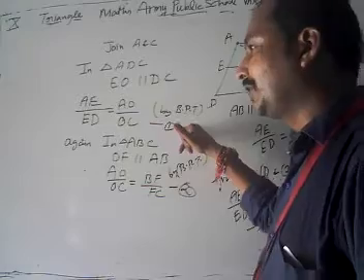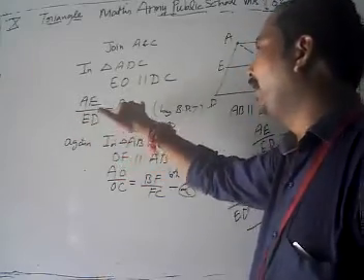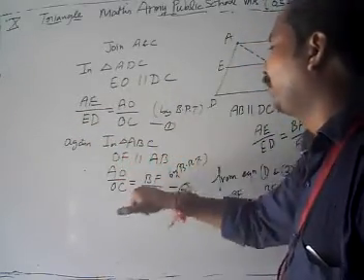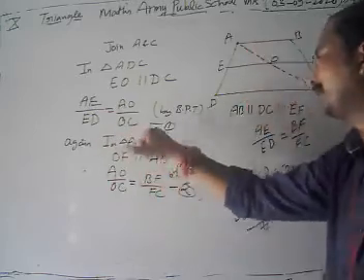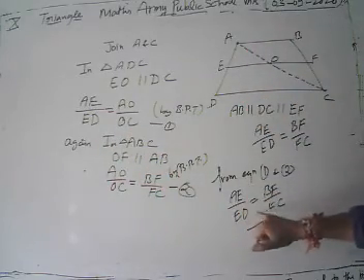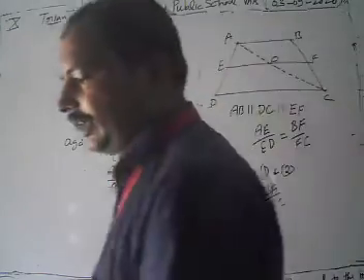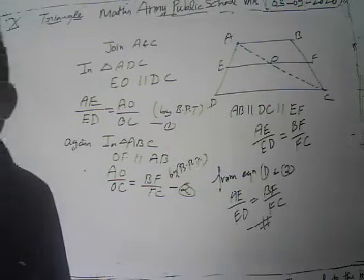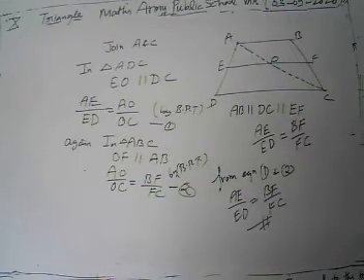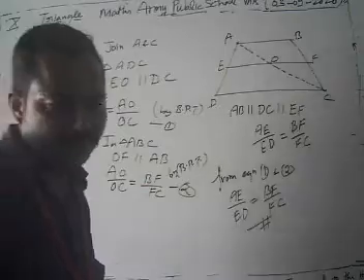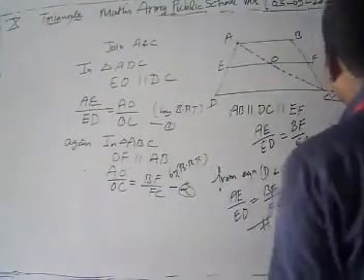Now from equations 1 and 2, AE upon ED is equal to AO upon OC, but AO upon OC is equal to BF by FC. Then from equations 1 and 2, we have AE upon ED is equal to BF upon FC. This is our solution of the given problem. Now look how we are going to move to our next question.